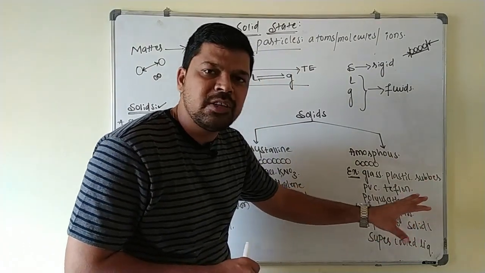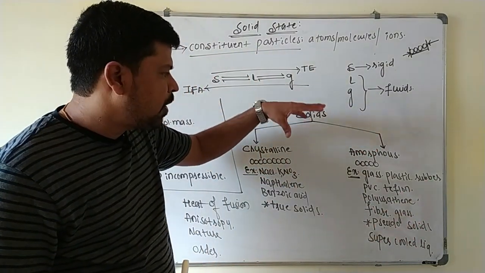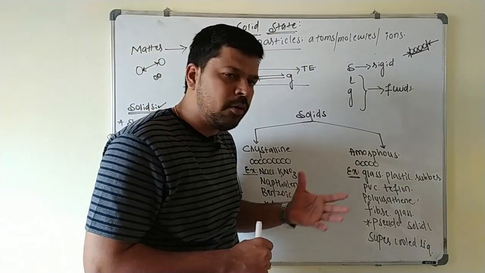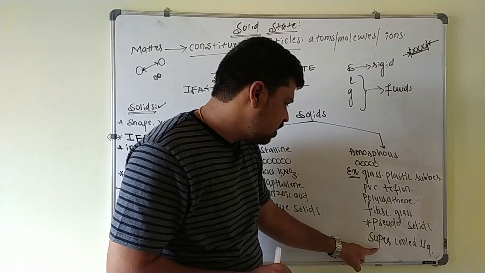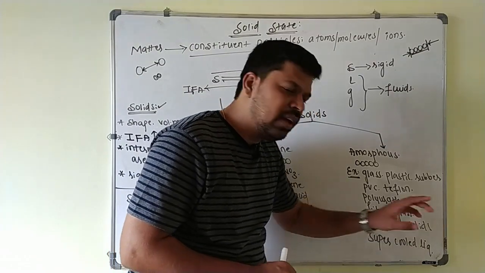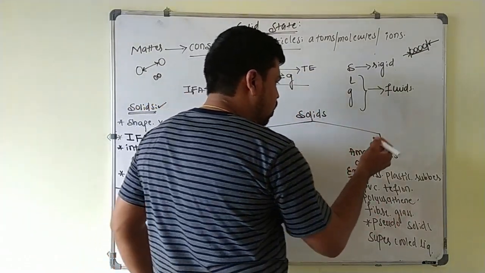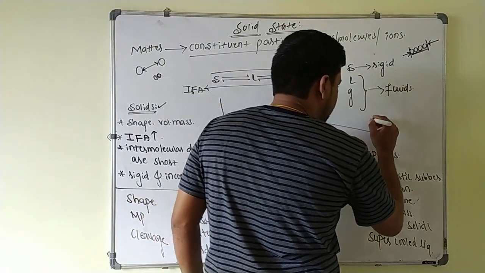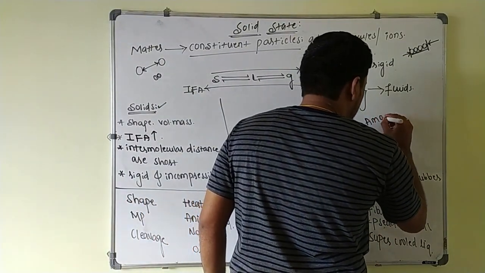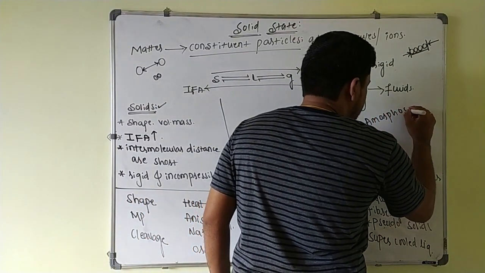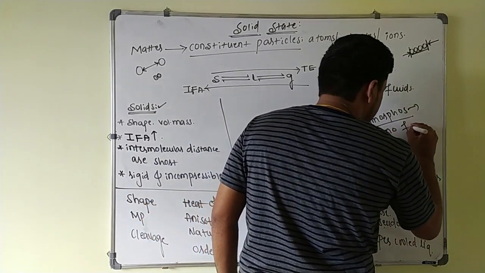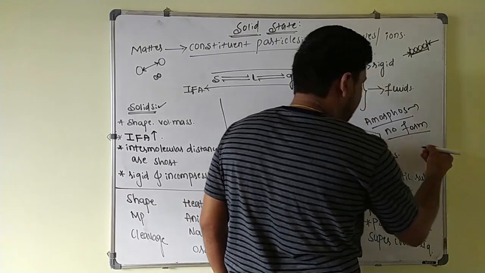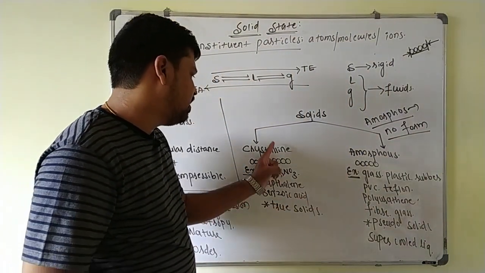They are not perfectly solids because they also have the property of liquids, that is the flow property. So they are called pseudo solids, and they are also called super cooled liquids. The word amorphous is derived from the Greek word amorphos, which means no form. So they do not have a perfect shape; they have an irregular shape.